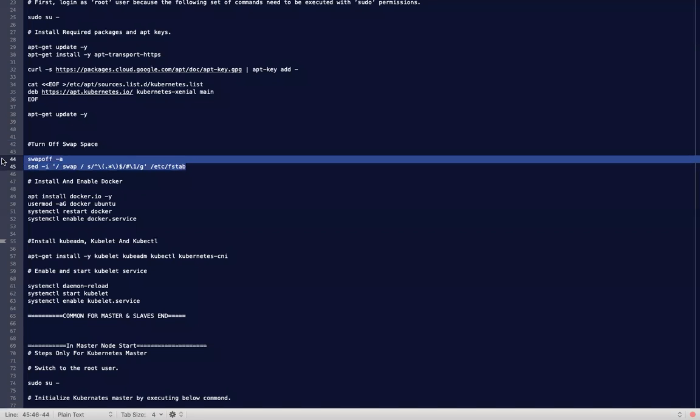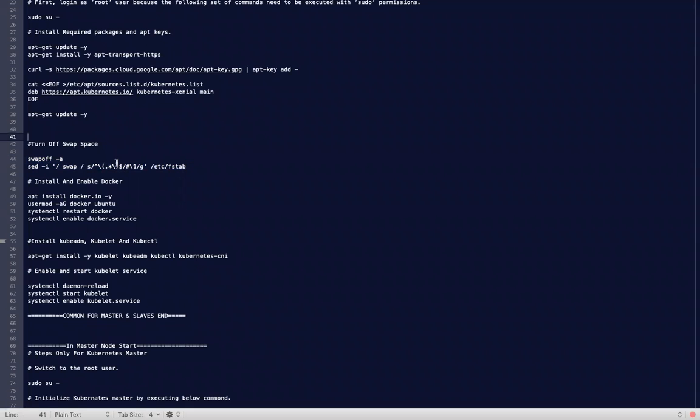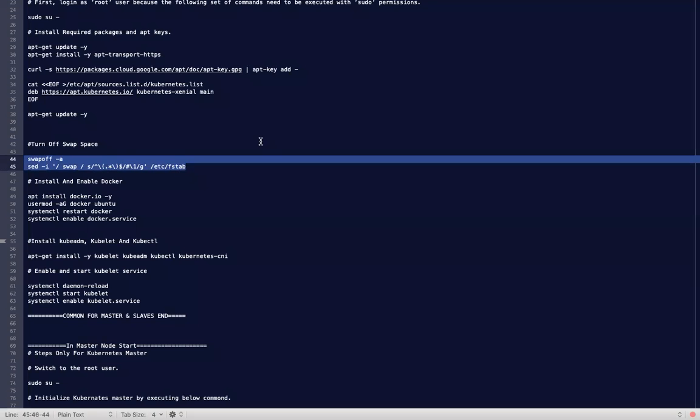If you enable the swap memory, the Kubernetes cluster setup may have some issues. So we need to disable the swap memory in all the machines. By executing these commands, we are disabling the swap memory.